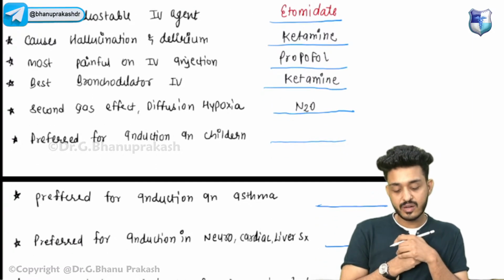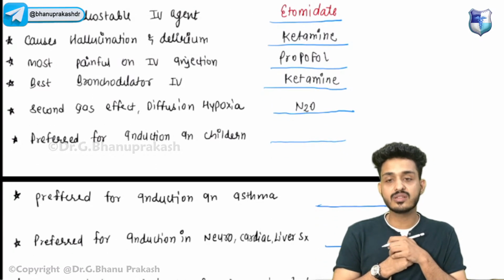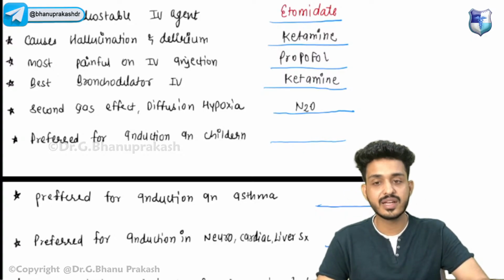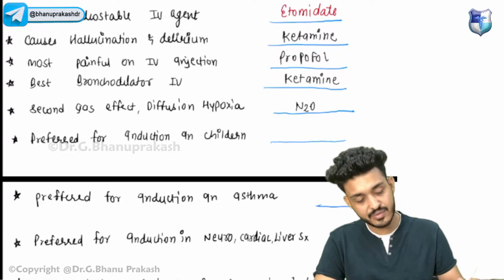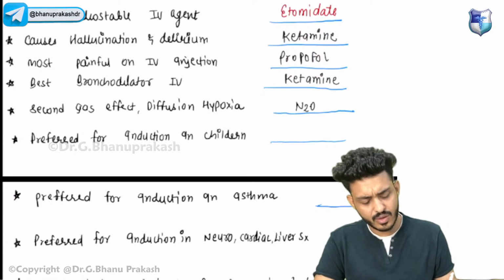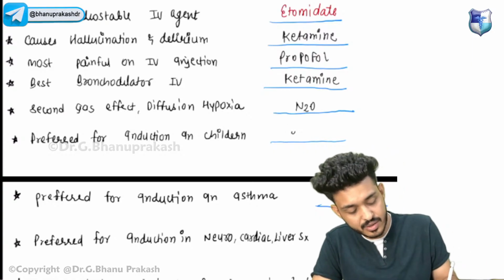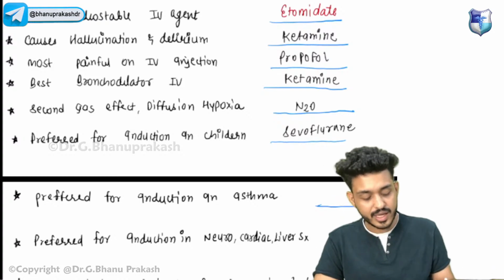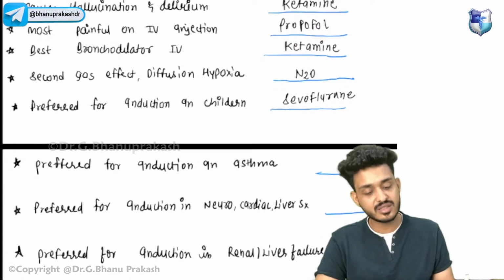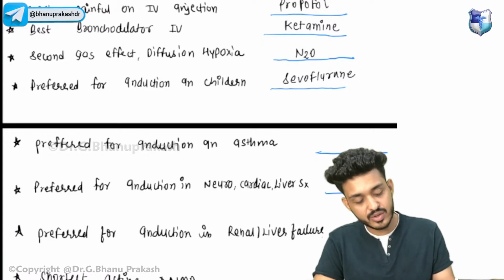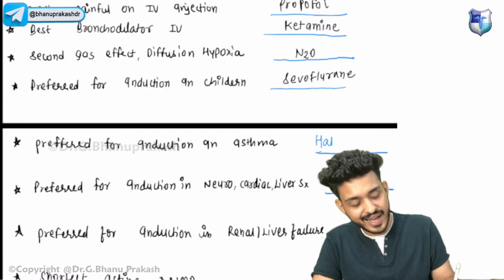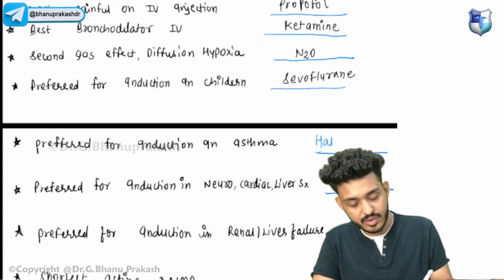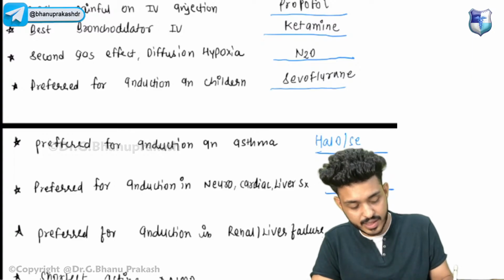Which one is preferred for induction in children? Okay, try to answer. That is inhalational. That is your sevoflurane. Okay, preferred for induction in asthma. Asthma patient, we can use halothane. We can also use sevoflurane.